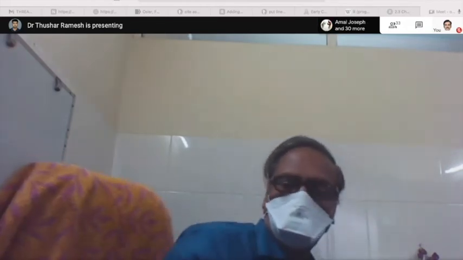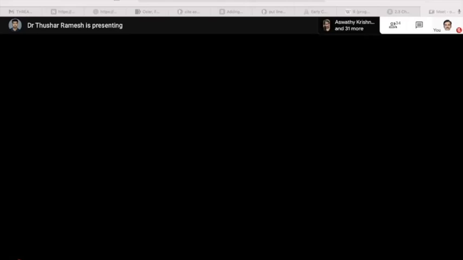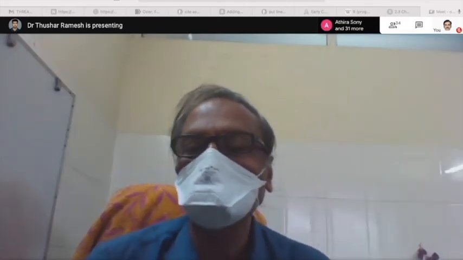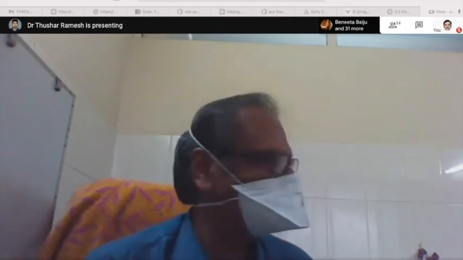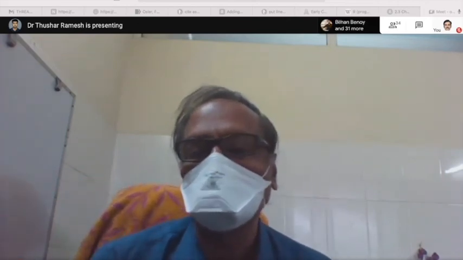Another interesting point is that valgus instability is due to the medial collateral ligament. Varus instability is due to the lateral collateral ligament, but posterolateral instability is again due to the lateral collateral ligament. Sometimes you may be confused. The three stages also should be remembered. One is only a ligament instability. Second is incomplete dislocation.